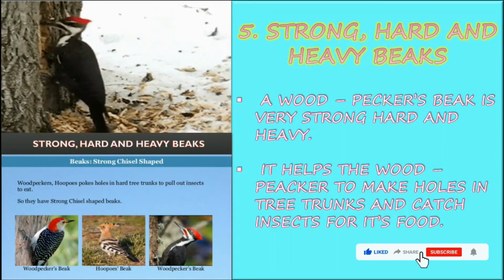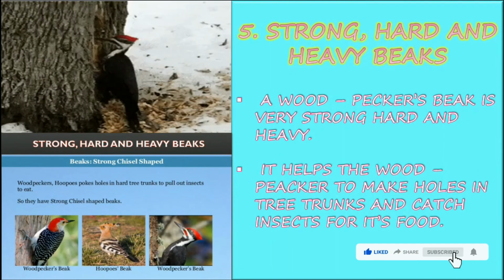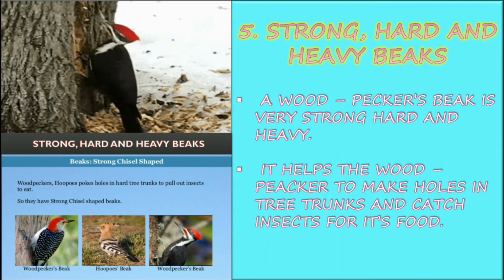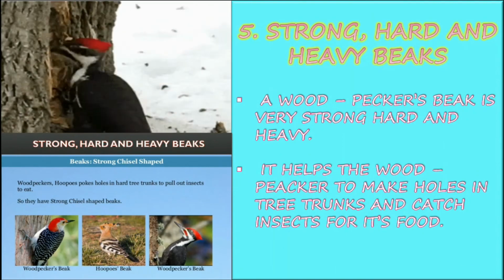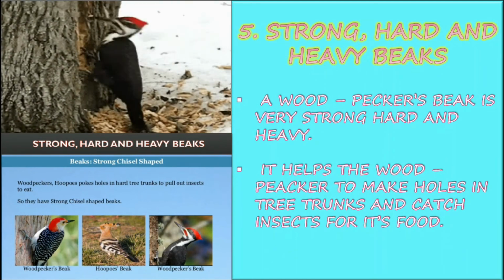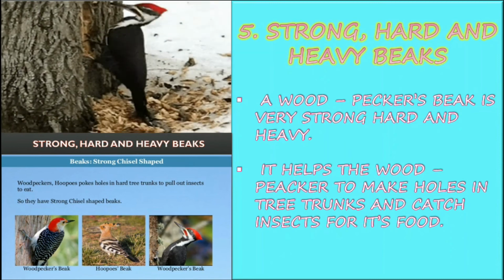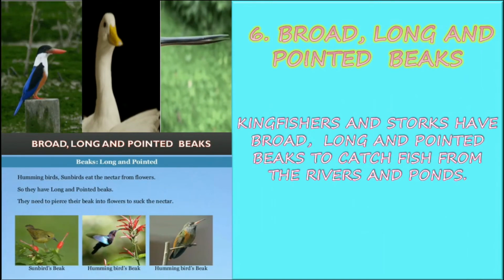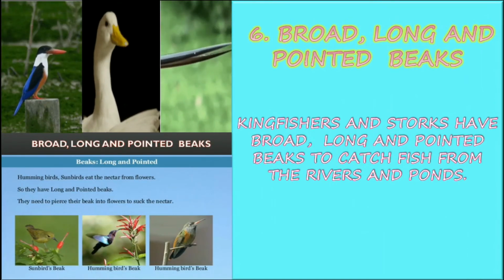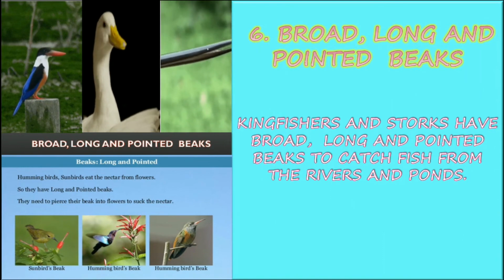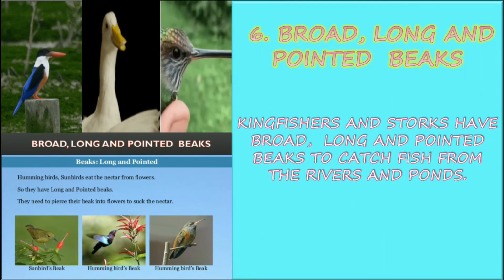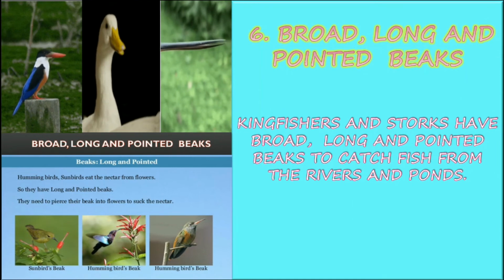Strong, hard, and heavy beaks. A woodpecker's beak is very strong, hard, and heavy. It helps the woodpecker to make holes in the tree trunks and catch insects for its food. Broad, long, and pointed beaks. Kingfishers and storks have broad, long, and pointed beaks to catch fish from the rivers and ponds.